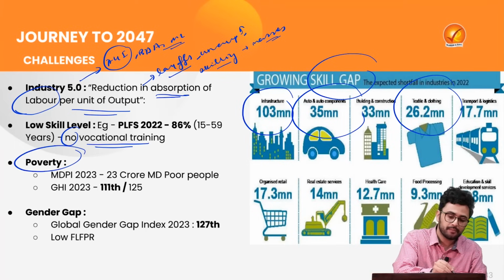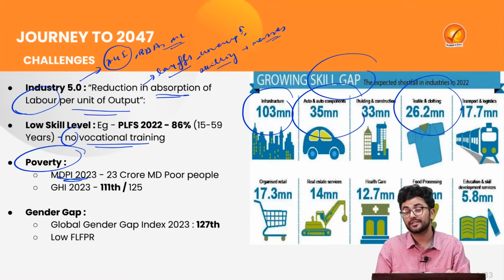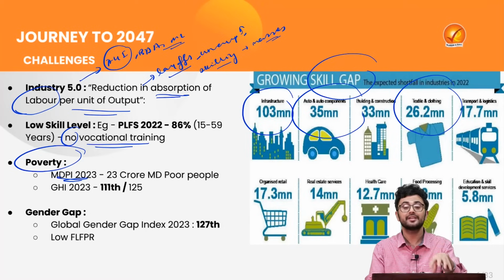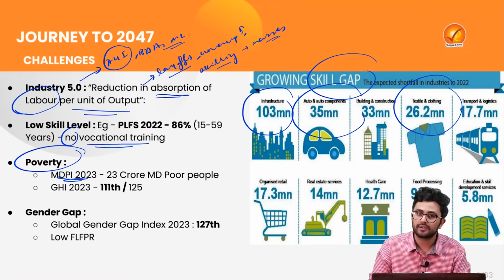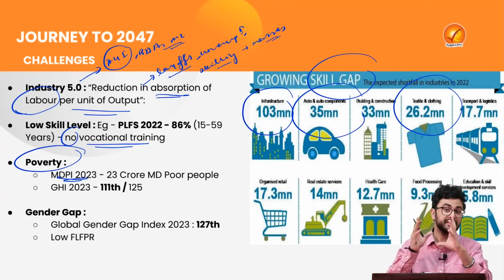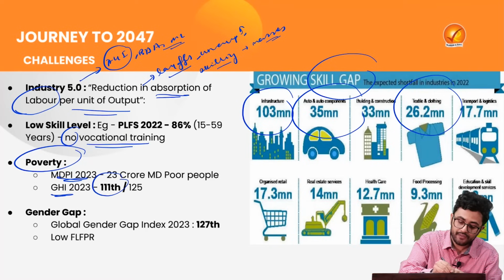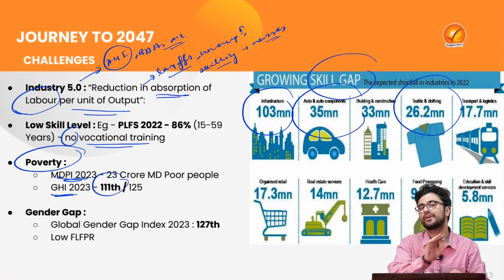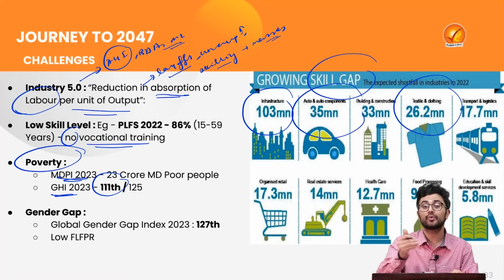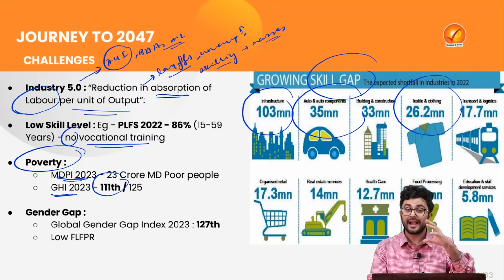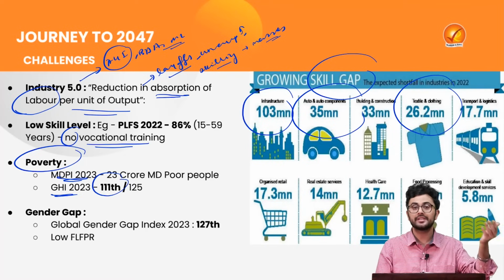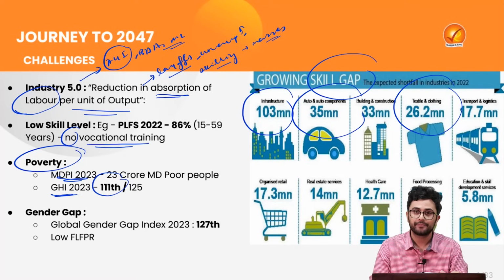As highlighted by the Multidimensional Poverty Index of 2023, there exist 23 crore multidimensional poor people in our country. That is also reflected in our abysmal ranking of 111th in the Global Hunger Index of 2023 out of 125 countries, where we were trailing behind our neighboring countries such as Bangladesh and Sri Lanka.